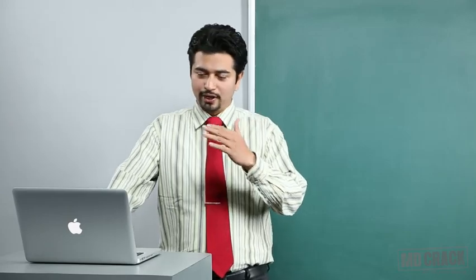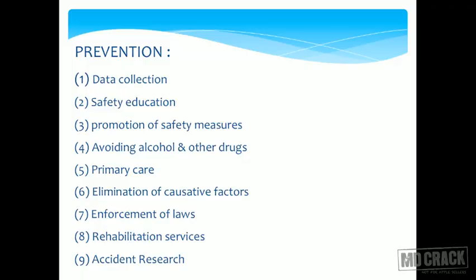Prevention, you have a list on your slides. We'll just run down through the list, and the first thing is data collection. So we need to have the background of violence that we have. You have safety education. This especially applies to factory workers. Promotion of safety measures at all levels of workforce. Avoiding alcohol and other drugs altogether. A very rational suggestion, won't only help in accidents but a lot of other things.